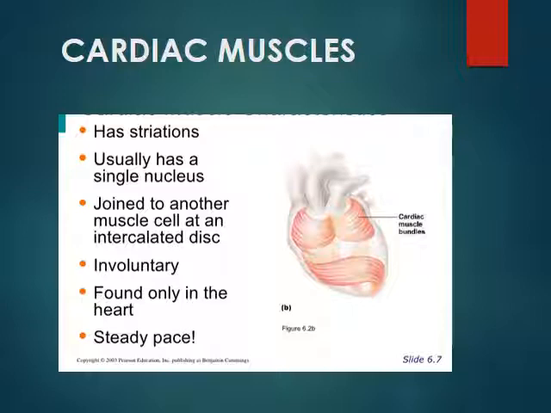Now the cardiac muscles. Cardiac muscles have striations. Striations means they have alternate light and dark bands. They usually have a single nucleus, but they can have 2 nuclei per cell also. Adjacent cells join together to form branching fibers by specialized cell to cell attachments known as intercalated discs, which have gap junctions that allow the action potential to pass from cell to cell. These cells do not fatigue easily. They are involuntary, meaning no conscious control, and they are found only in the heart.